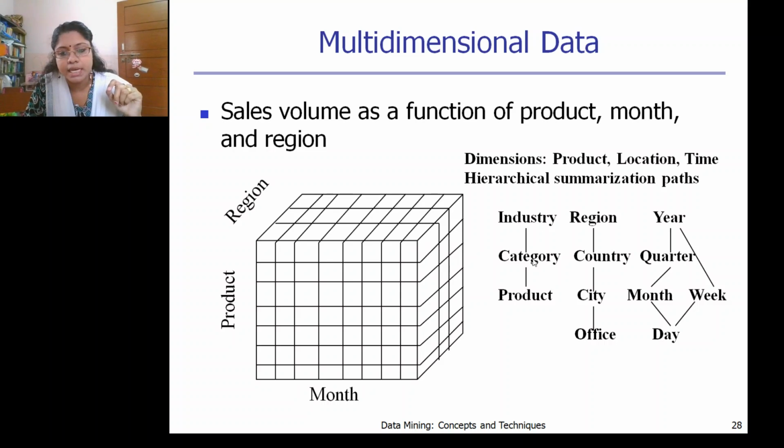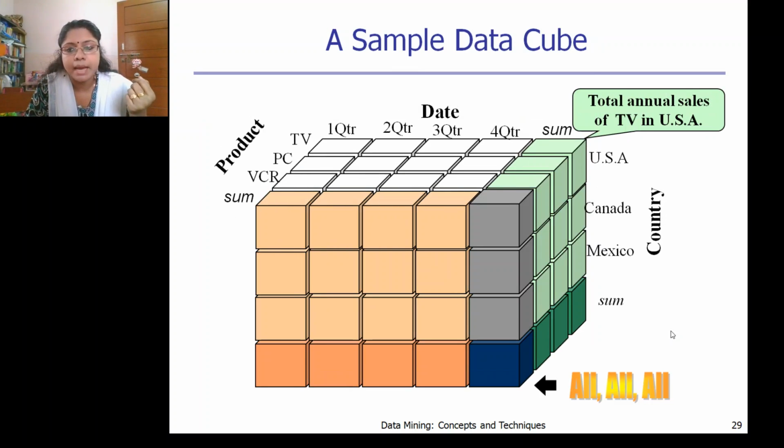That is industry, category and product. Region can be divided based on country. Here is the concept hierarchy of location, and here is the concept hierarchy of time. Region, country, city and office. Here you can go like this: year, week and day, or year, quarter, month and day. Each cube will have the sales details. So it's a sample data cube.